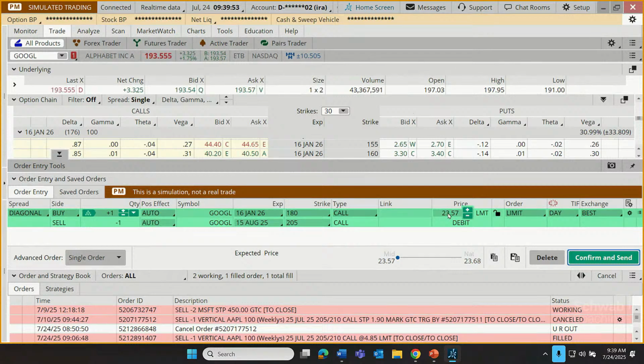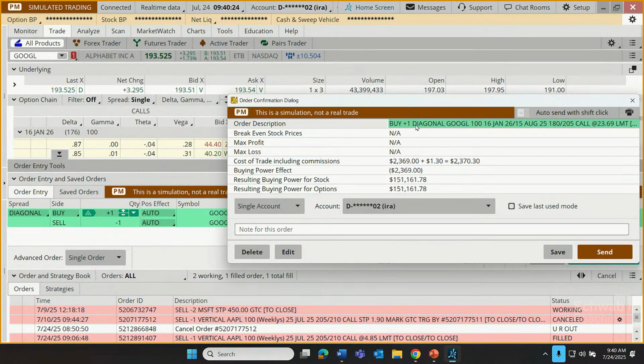Maybe about 23 and a half, to buy the 180 for the 16th of January, sell the 205 for the 15th of August, and let's say we're willing to spend a little bit more. Let's say we're willing to go up to 23.70. That's going to be closer to our natural. Actually, at this point, it's above the natural. That's okay. I'll zip it over there. That'll work. Anyway, let's click confirm and send, and we're going to buy this diagonal spread, 16th of January 2026, 15th of August 2025, 180, 205 call spread, limit of 23.69.